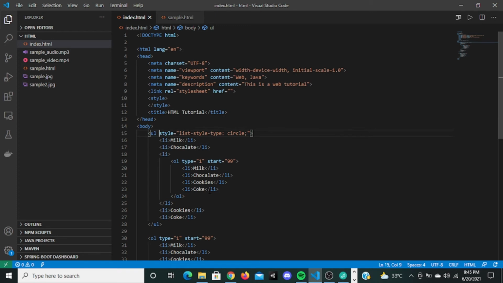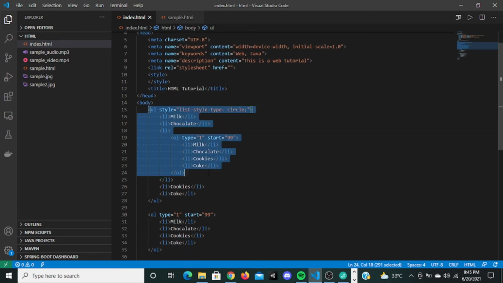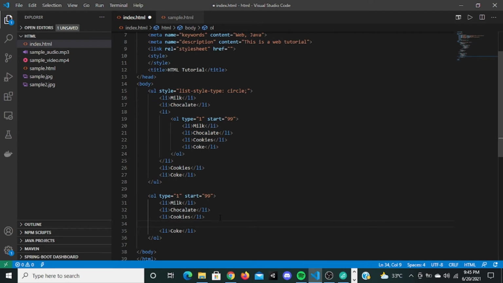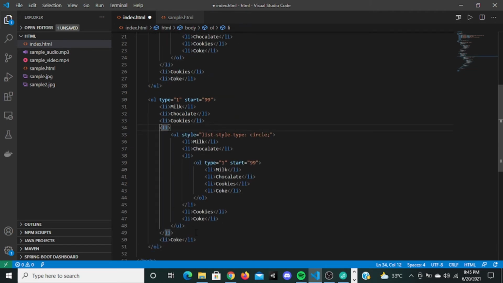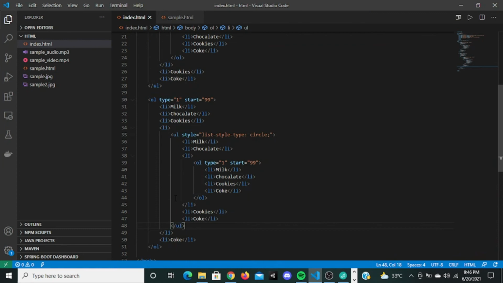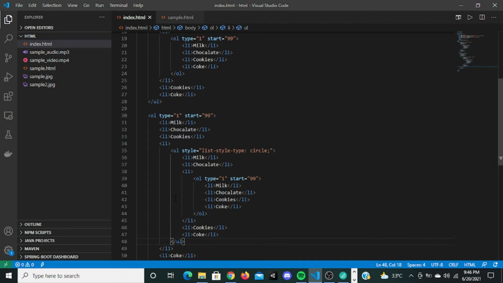You can also have an unordered list instead of an ordered list, but everything inside a list should be inside an li tag. Don't forget that, because without li the browser doesn't know that this is a list item. Now I'm going to save this, go here, refresh it. See, it's going to number it, but inside it is going to be a bulleted list. You can have nested lists.